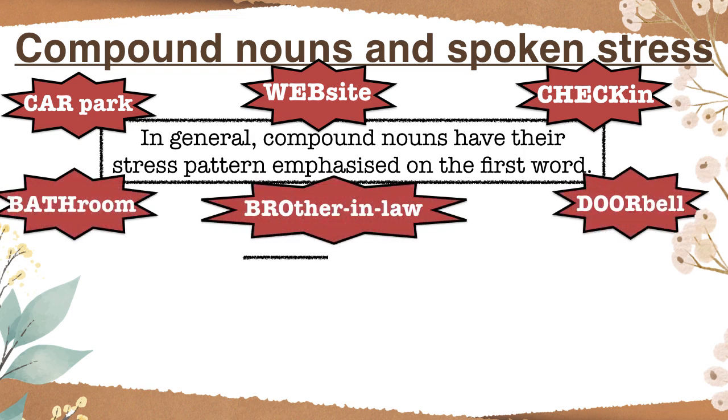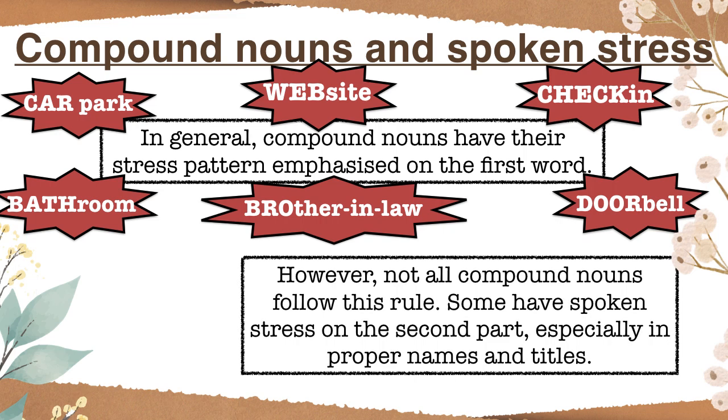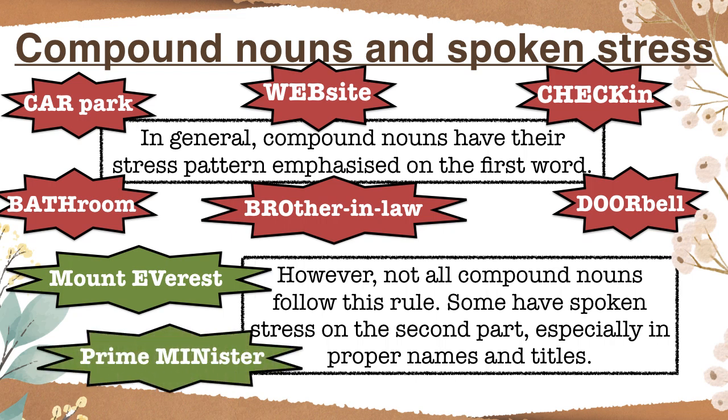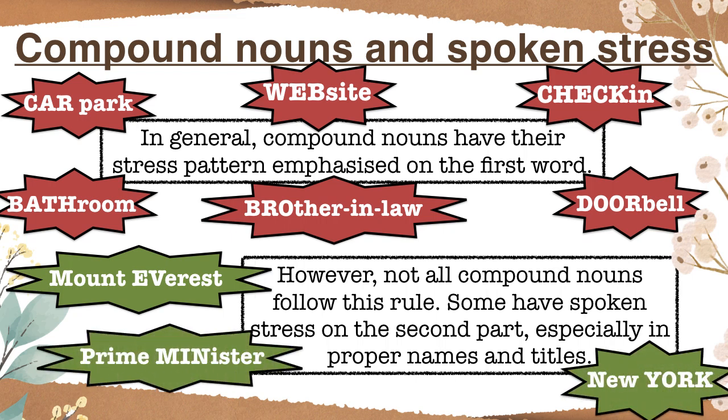However, not all compound nouns follow this rule. Some have spoken stress on the second part, especially in proper names and titles. Here are some instances: Mount Everest, Prime Minister, New York. This marks the final installment of the compound noun series.